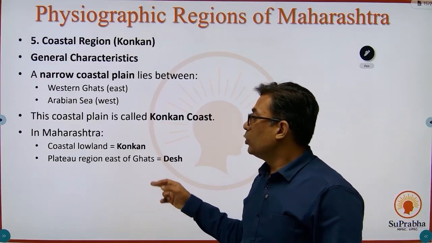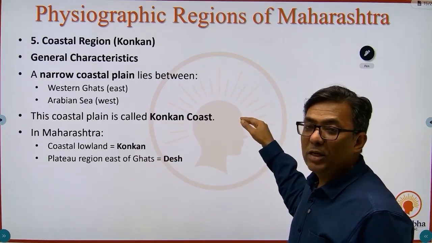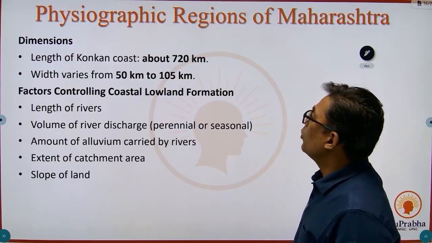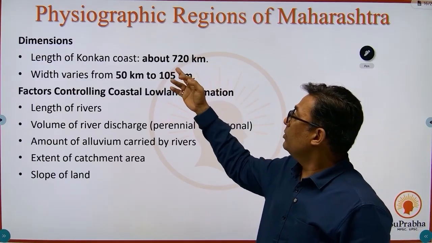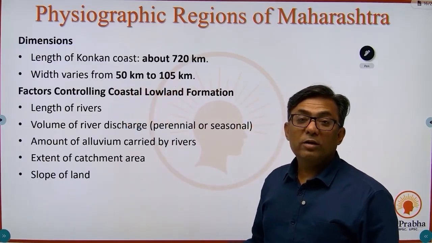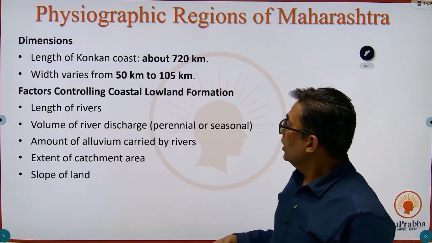Okay, so the lowlands are Konkan, and after the Western Ghats, whatever plateau region you have is known as the Desh. Dimension, the length of the Konkan Coast. This question has been asked in prelims: 720 kilometers. Width varies from 50 to 105 kilometers. So the width is very narrow, just 50 to 105 kilometers.